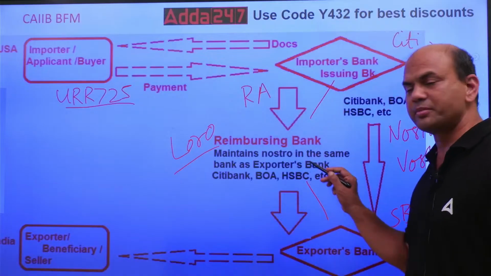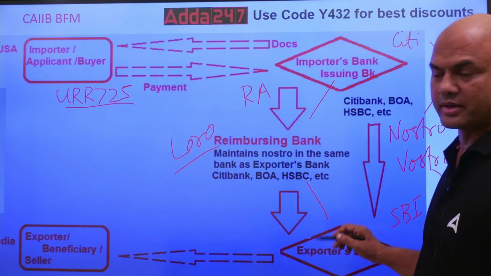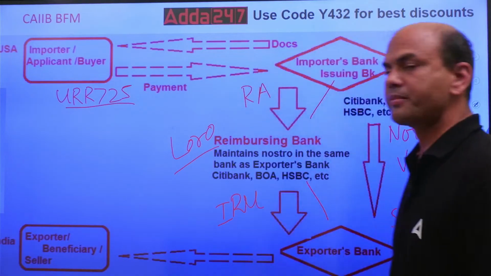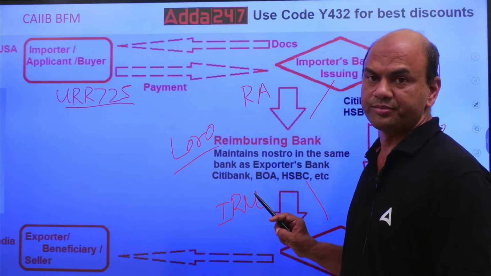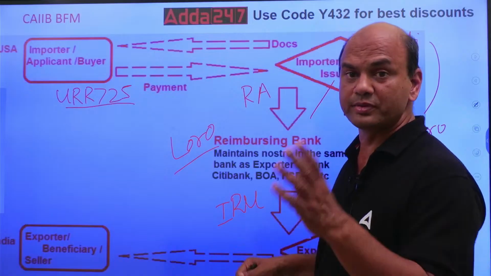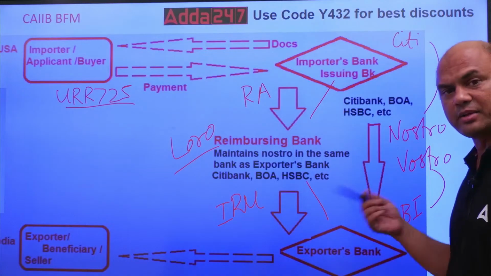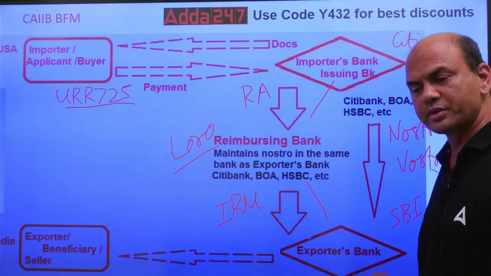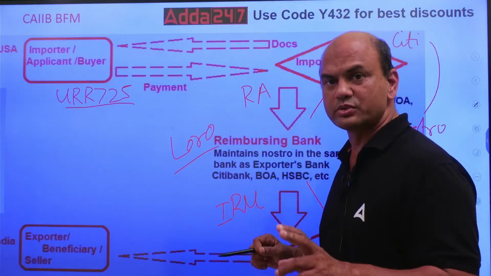This reimbursing bank sometimes gives an undertaking based on this RA. It gives an undertaking to this exporter's bank. That is called IRU, irrevocable reimbursement undertaking. Kindly note, confirmation of an LC can be done using this IRU also. There are two methods of confirmation. One which I had covered in the documents flow, where this exporter's bank will give the confirmation. The second method is based on IRU. If the reimbursing bank gives an IRU to the exporter's bank, then the exporter's bank can confirm this LC. So that is known as IRU. Kindly note these two terms.